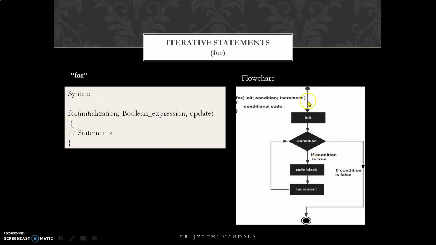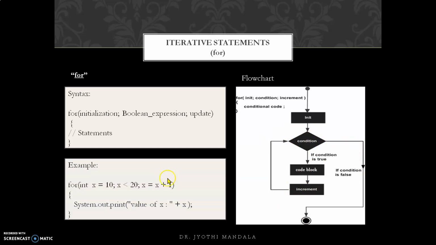The same thing has been given here. Initialization will be done. It will check the condition, that is our boolean expression, and the statements will be executed. After that, update, and after the update the condition has to be checked again, so it will go to the condition block. This is a repetition process until the condition is true. If it is false, it will come out of this loop.